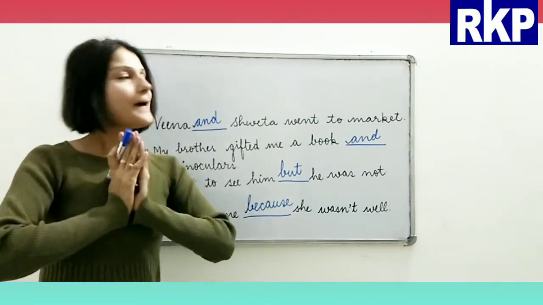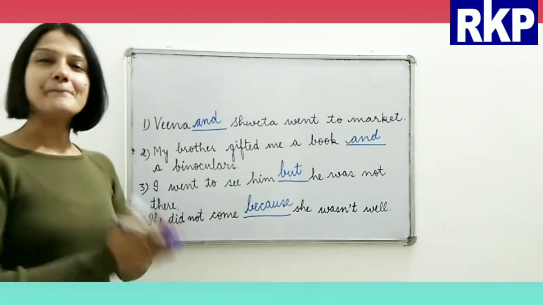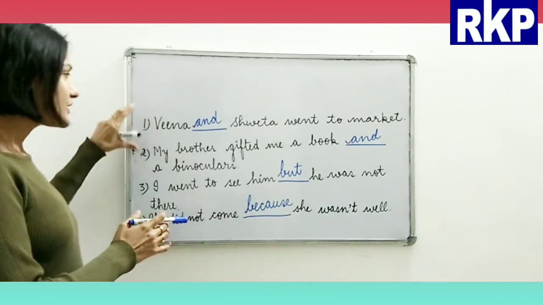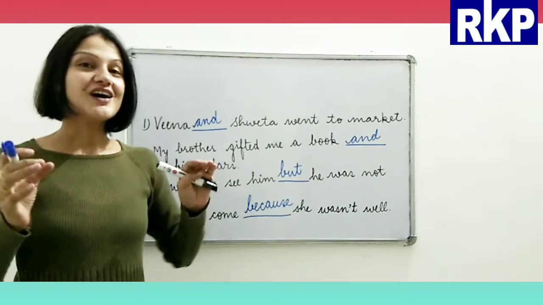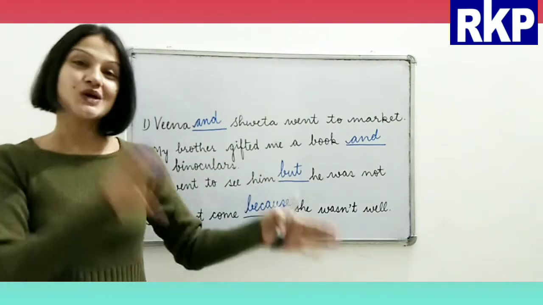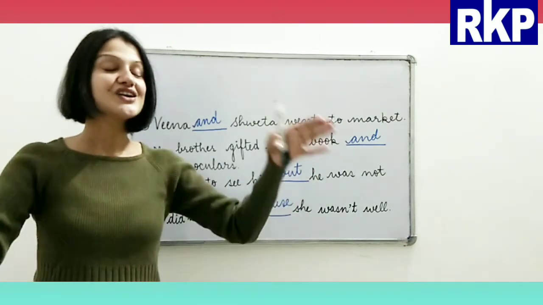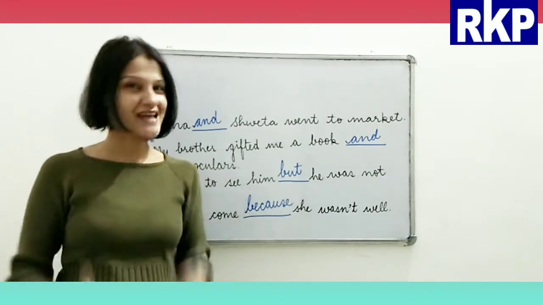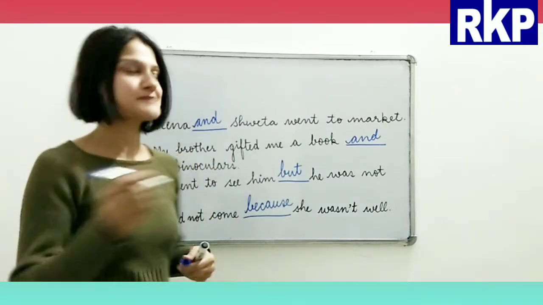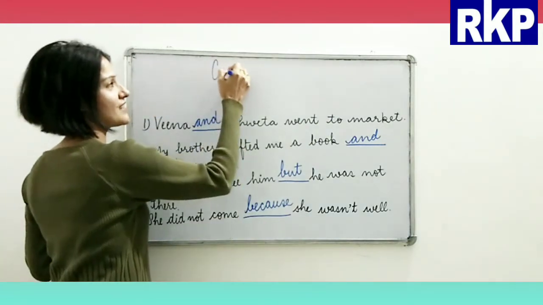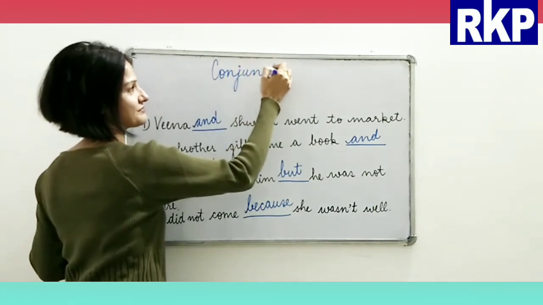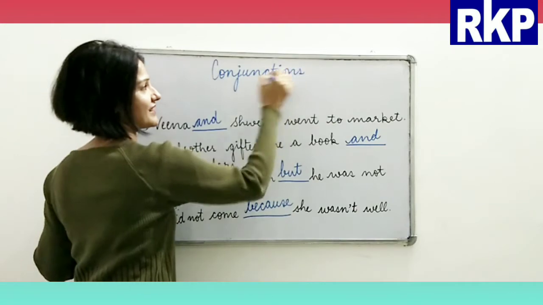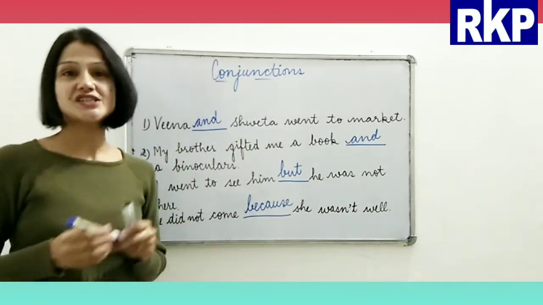Now, my motive behind completing these 4 sentences was eventually to come at the topic for today, and that is conjunctions. Alright, conjunctions.